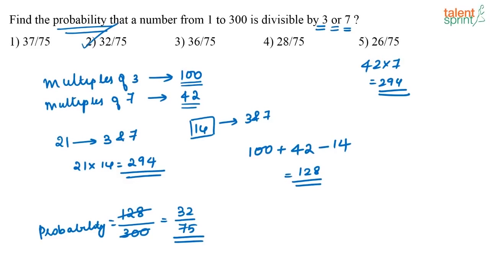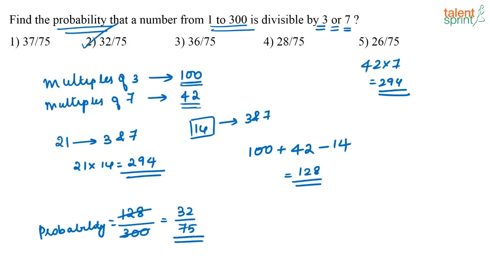Clear? So I hope it is clear. See what did we do? How many multiples of 3 are there? You have totally 1 to 300, right? See, 100 into 3 is 300. So totally I have 100 multiples of 3 till 300. Similarly, when I look at the multiples of 7, I know 42 into 7 is 294. So I have 42 multiples of 7 till 300.